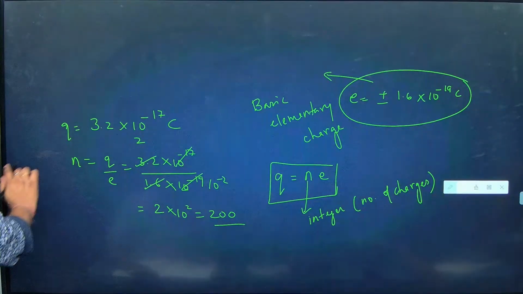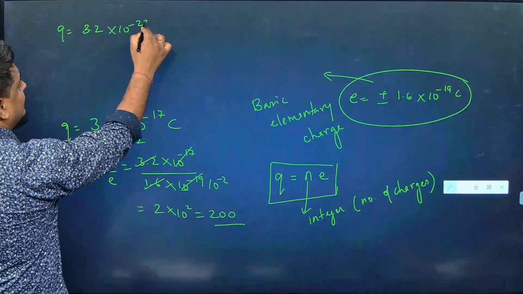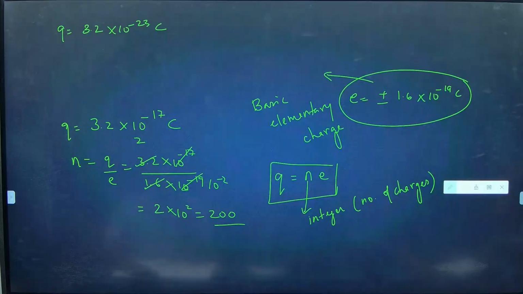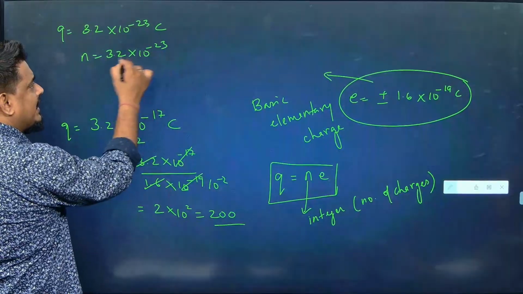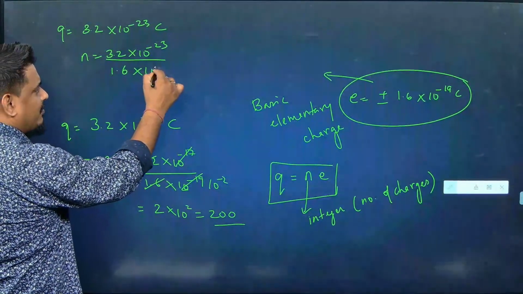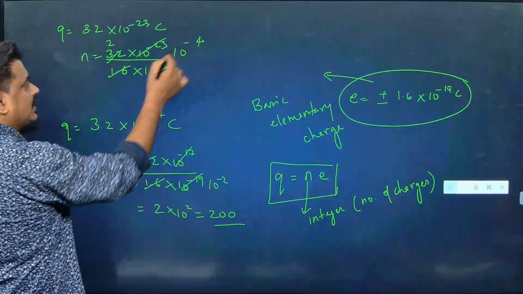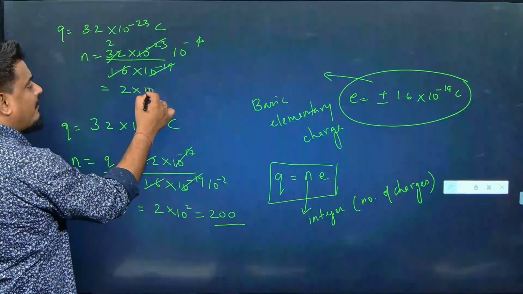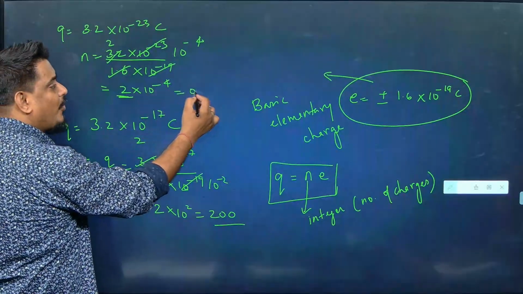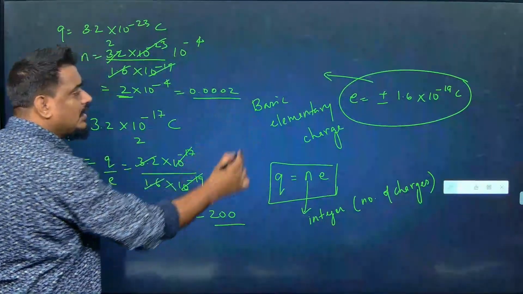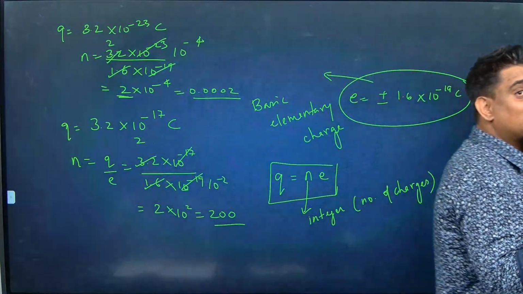But the same thing, if the question comes like, is a charge of 3.2 into 10 to the power minus 23 coulomb possible? You should check that. So when you do n, it will become 3.2 into 10 to the power minus 23 divided by 1.6 into 10 to the power minus 19. This will make it 2 times 10 to the power minus 4. You should not see 2 and say it is possible. Minus 4 is there. It means 0.0002. Is it possible to have 0.0002 proton? No. So this charge itself is not possible.